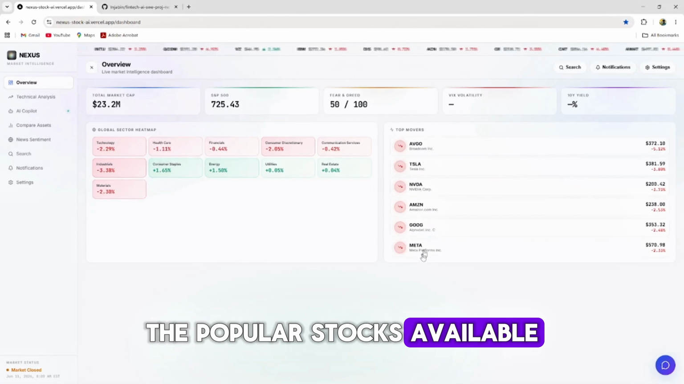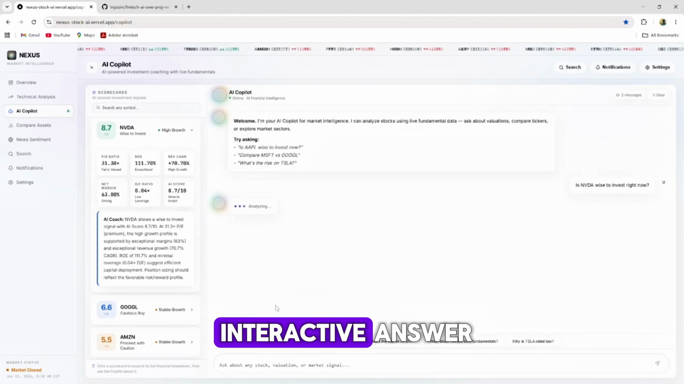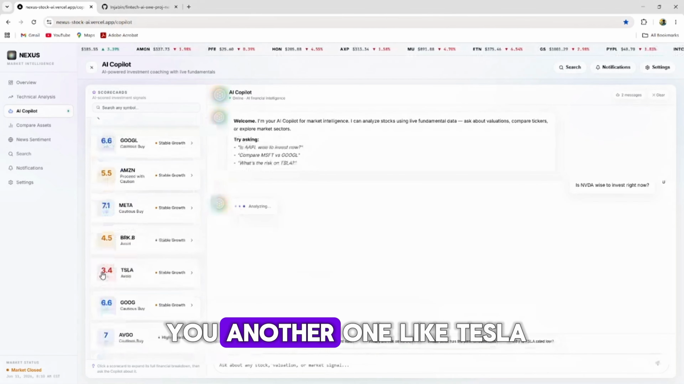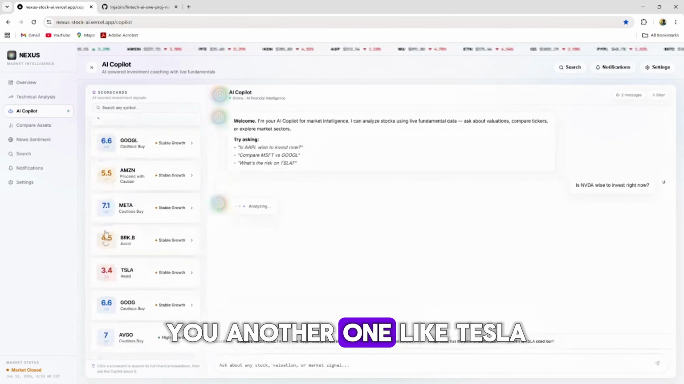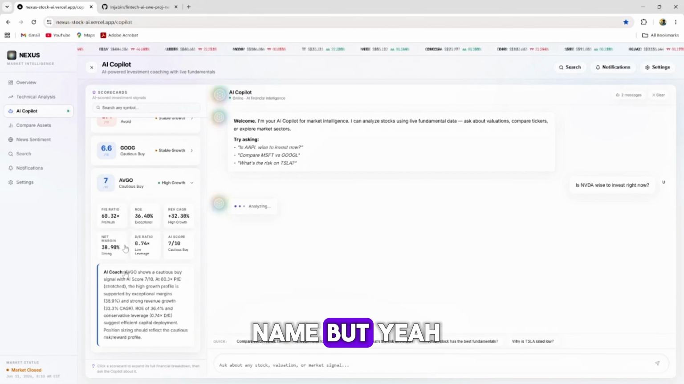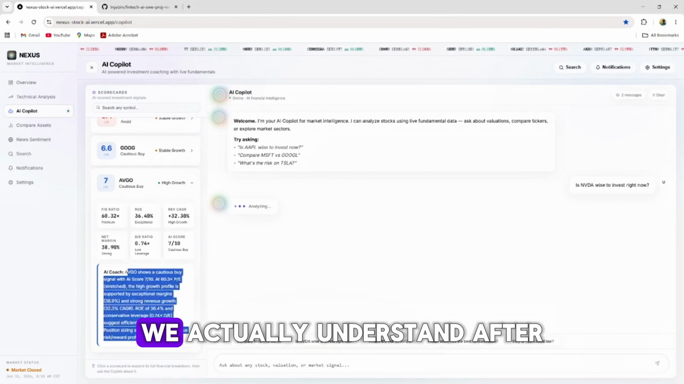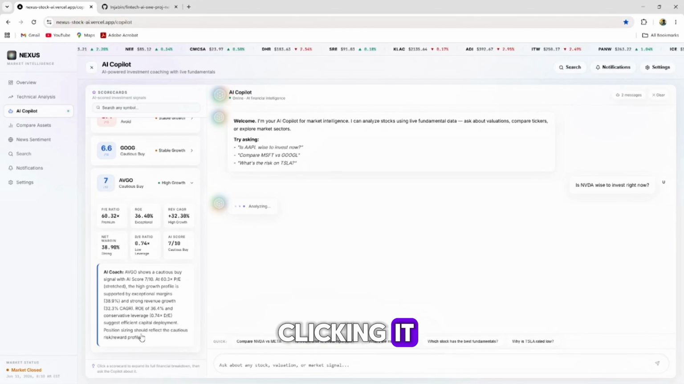Now if we see the AI copilot section, we can understand any kind of stocks available in the market, like Nvidia with different kinds of stock rates and an AI summary. If we ask any kind of question to our AI agent, we can get an interactive answer. And let me show you another one like Tesla, which is scoring a very low mark like 3.4 out of 10. It actually has a summary of why it is scoring so low. Like Google is scoring 6.6 and 7 with this kind of stock. I don't know the name, but yeah, why it is scoring this kind of score we actually understand after clicking it.